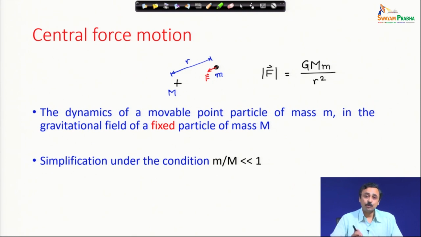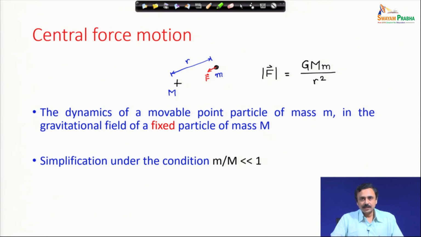Then we can assume that the central mass, the gravitating mass capital M, can be considered to be roughly fixed. We will see what happens if it is not, but that in a later lecture.